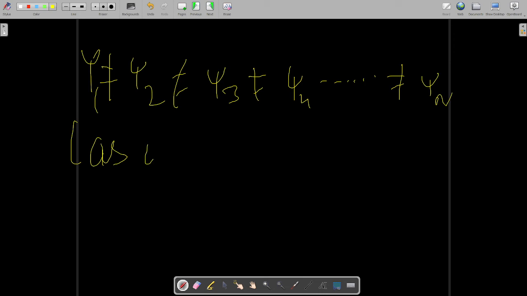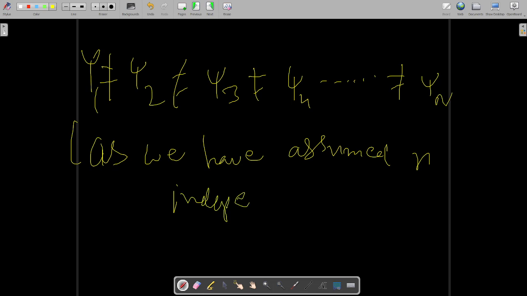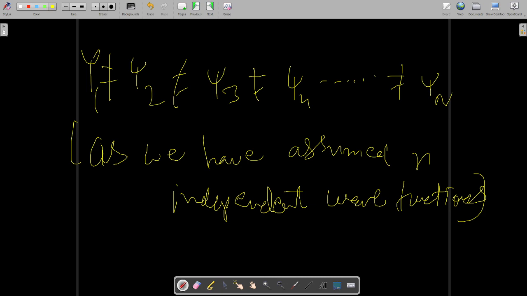But as we have assumed n independent wave functions, that's why this is the situation which has arisen.